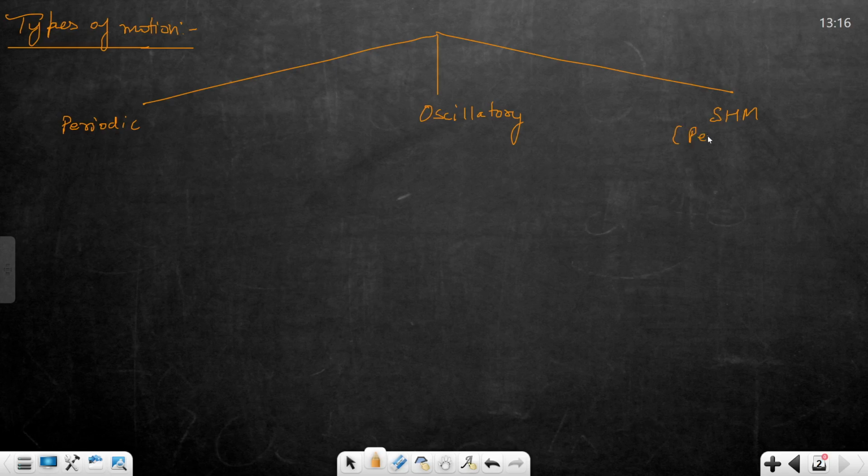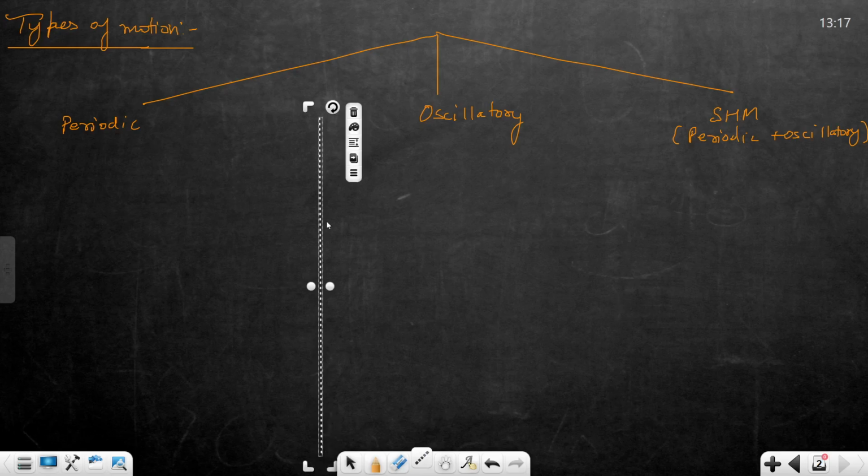This is periodic plus oscillatory. Not all periodic plus oscillatory motion will be SHM, but SHM will be periodic plus oscillatory, because you have to find a condition. If the condition is provided that the restoring force is proportional to x, or restoring torque, then it will be SHM. We will discuss all this, don't worry. The condition for SHM is that it must be periodic as well as oscillatory. Now what is periodic and oscillatory? We will have a comparison between them.